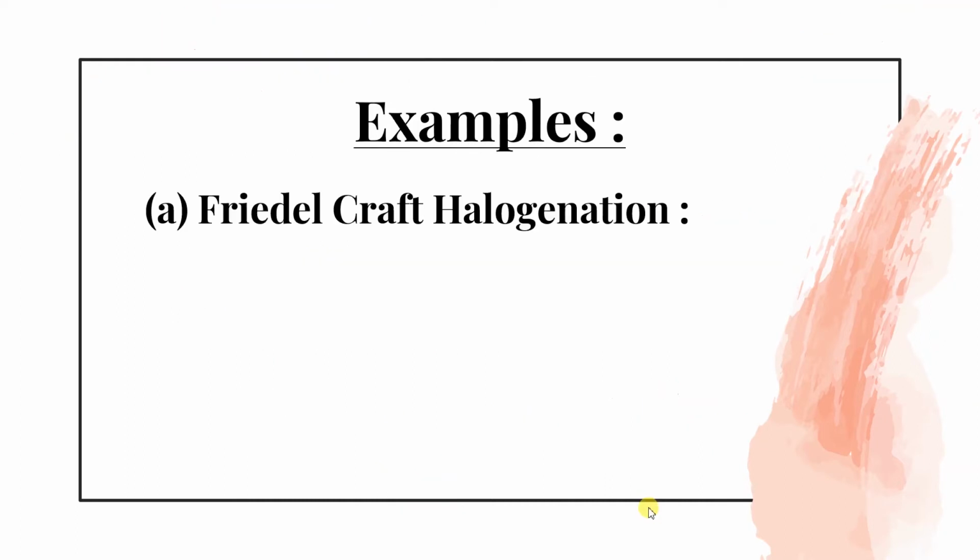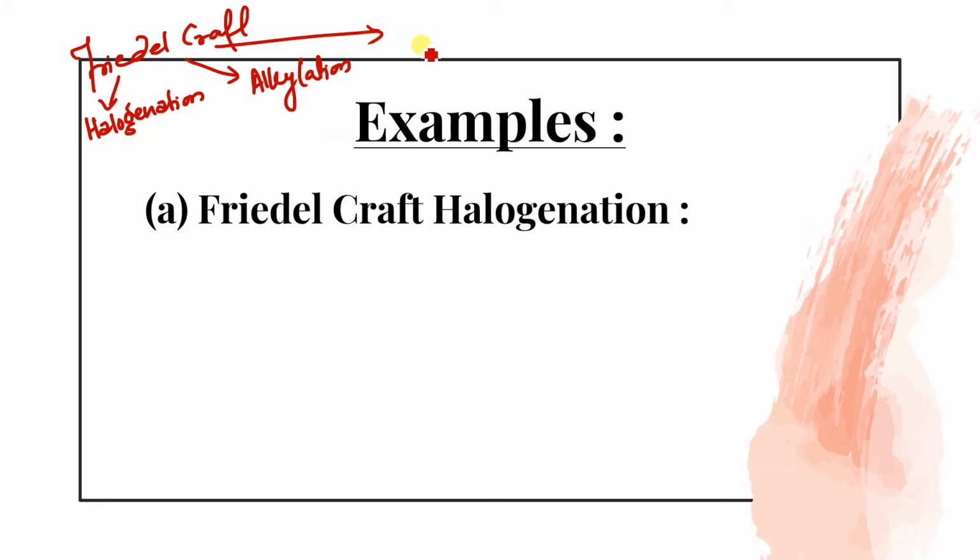Let's do some examples, and the first example is Friedel-Crafts halogenation. This Friedel-Crafts reaction is of three types. First is halogenation, second is alkylation, and third is acylation. The suffix means attachment.